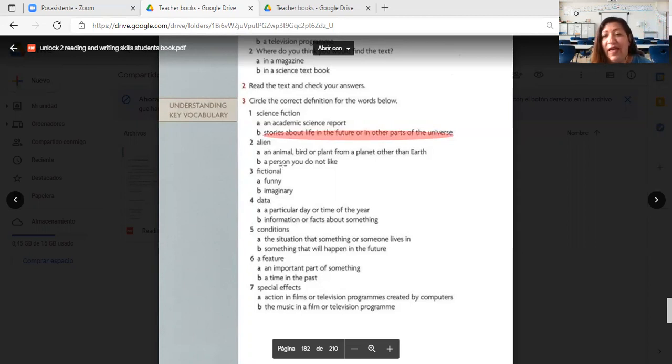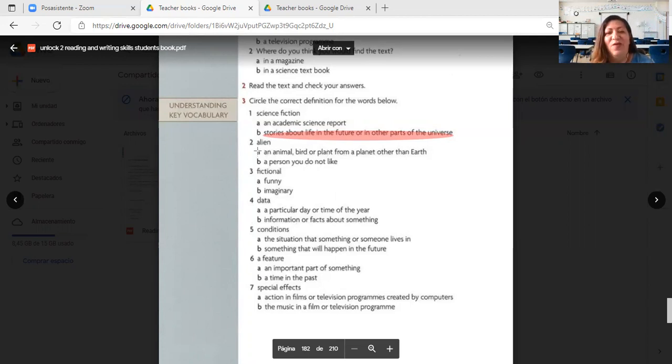It is called alien. So, letter A or letter B: an animal, bird, or plant from a planet other than Earth, or a person you do not like. Well, that's kind of catchy. If we don't like someone, we tend to believe that they could be aliens from another planet.